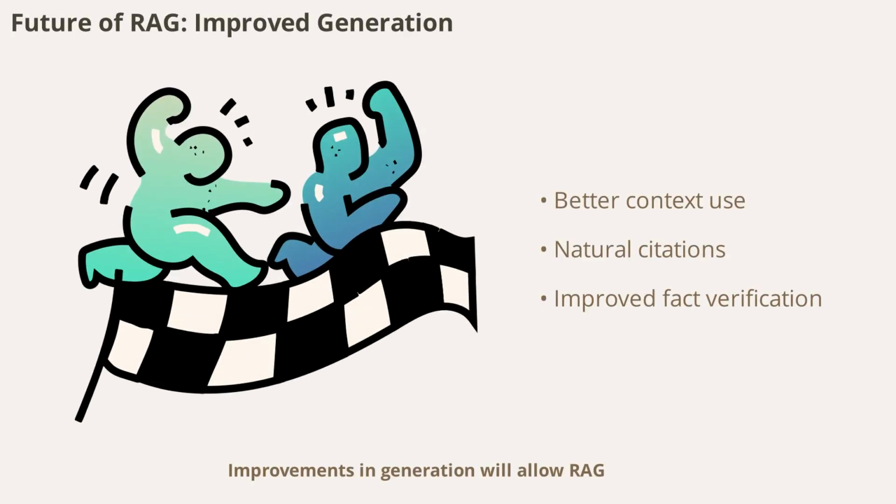Improvements in generation will allow RAG systems to use context more effectively, integrate citations naturally, and handle complex reasoning across multiple documents. Enhanced fact verification will further reduce errors, making AI responses even more reliable and trustworthy.